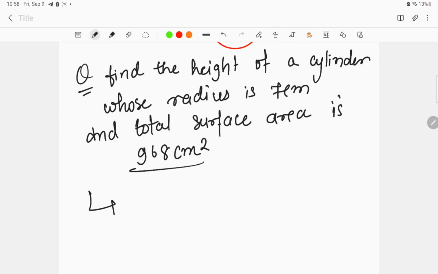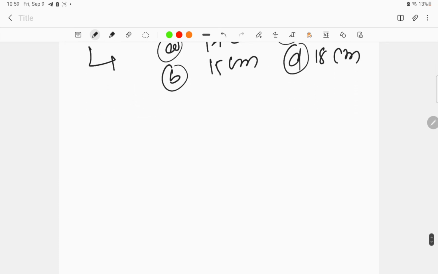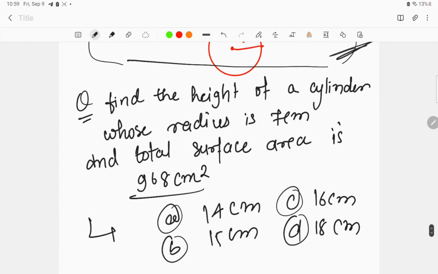We have to find the height. I'll give you the options. Option A is 14 centimeter, option B is 15 centimeter, option C is 16 centimeter, and option D is 18 centimeter. This is one question. Please screenshot it and comment in the comment section. This will be question number 1.